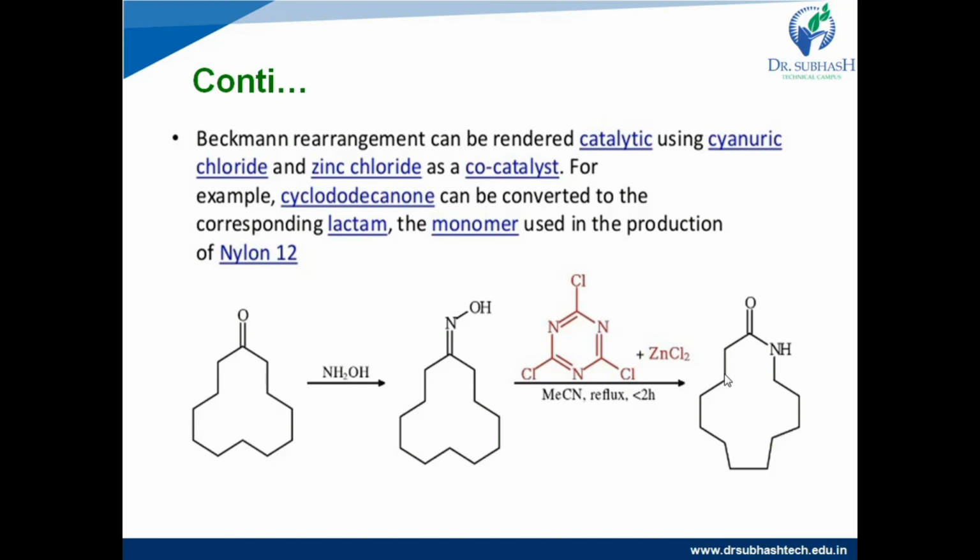See, one example is given here. The first structure is cyclododecanone, right? Cyclododecanone is a cyclic 12-carbon compound which has the ketone functional group. That's why it is known as cyclododecanone. This cyclododecanone reacts with hydroxylamine and forms the corresponding oxime. This oxime undergoes the Beckmann rearrangement reaction with the help of cyanuric chloride, with zinc chloride as a co-catalyst, and forms the corresponding lactam, that is the monomer for the production of nylon 12.